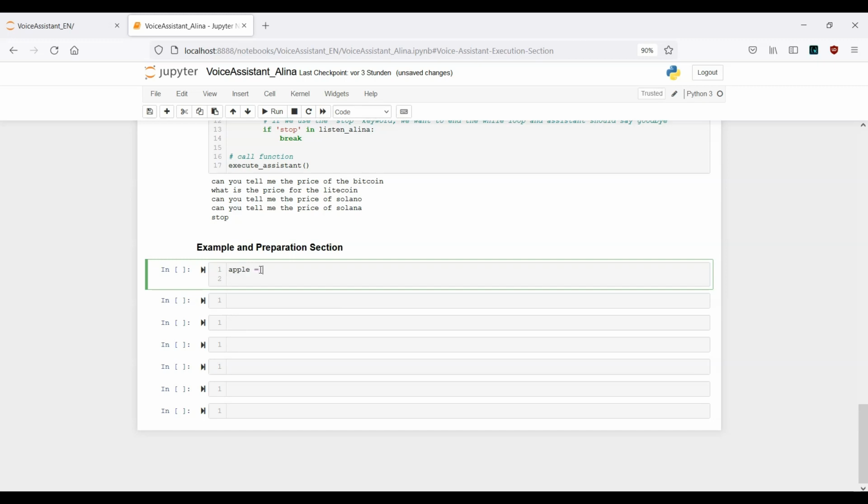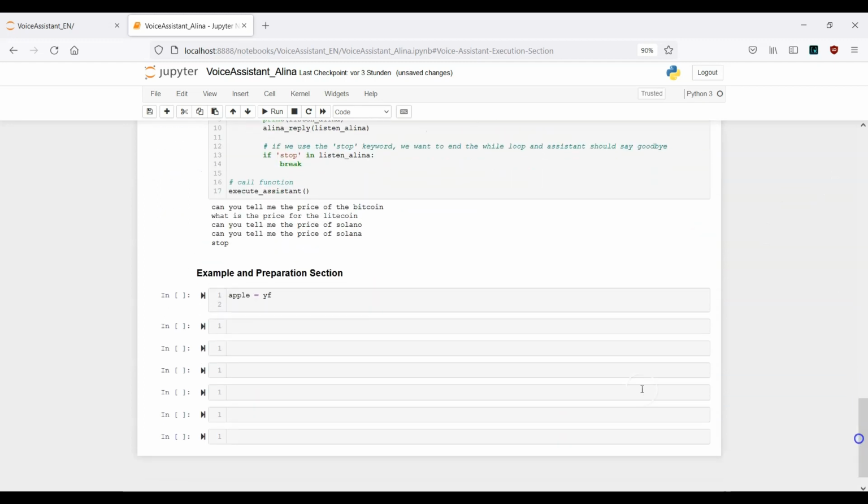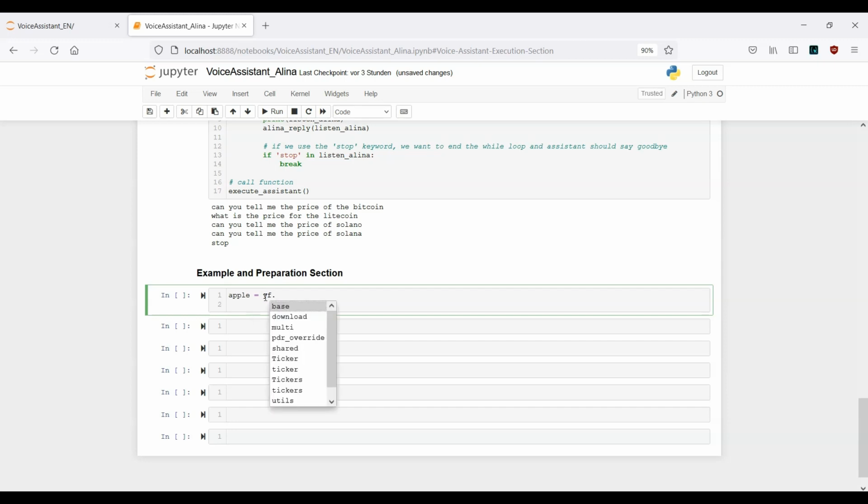Let's say Apple equals yf, and I can provide an alias here: yfinance as yf, the abbreviation. Scroll down again, and now yf dot. Here we have different options to choose from, and the important one is the ticker, because this is our starting point. So Yahoo Finance dot ticker.